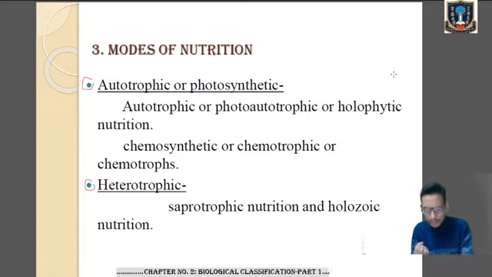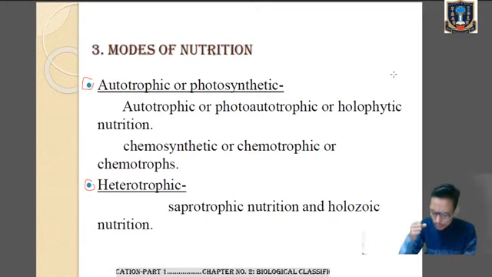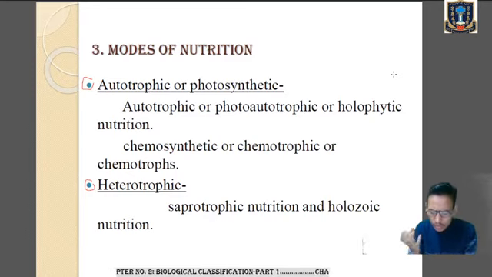because they trap the solar energy, and by the use of the solar energy, they can produce food with the help of carbon dioxide and water. Because you know what photosynthesis is, right? It's the process where the green plants containing chlorophyll, in the presence of sunlight, can produce food or glucose by utilizing carbon dioxide and water. Clear? So those green plants which are able to trap the solar energy and produce organic food using carbon dioxide and water are performing photosynthesis, and those green plants are called autotrophs.